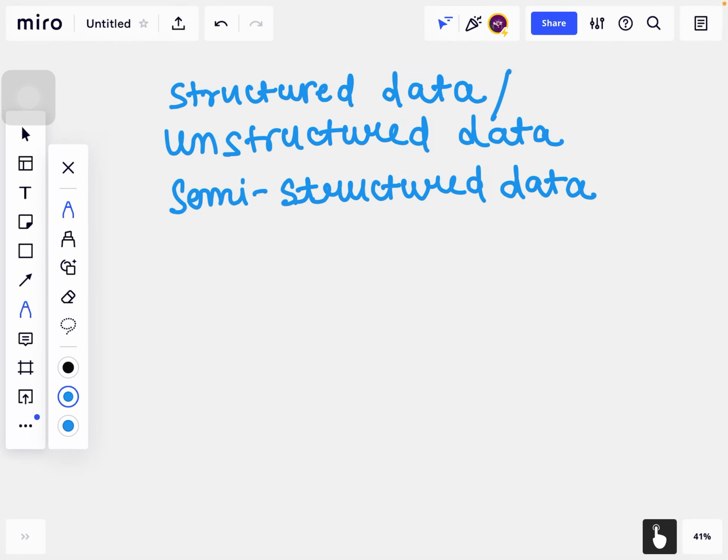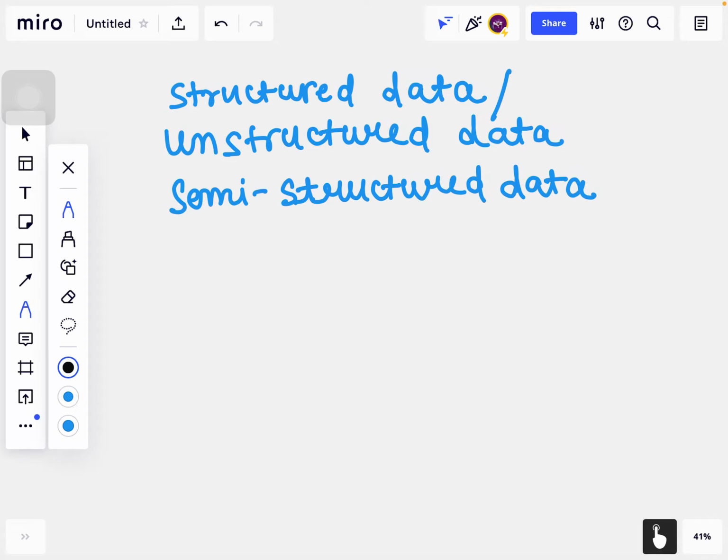In this video, we'll talk about what is structured data, what is unstructured data, and what is semi-structured data. As we all know, what is data? Data is any fact, any entry, any file. Let's see an example of data.